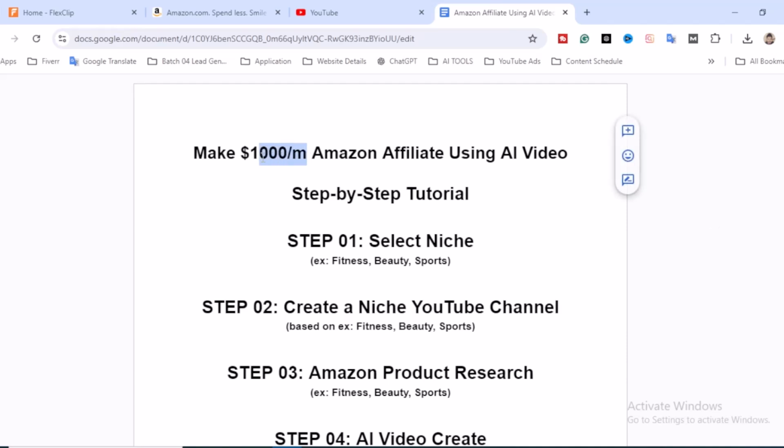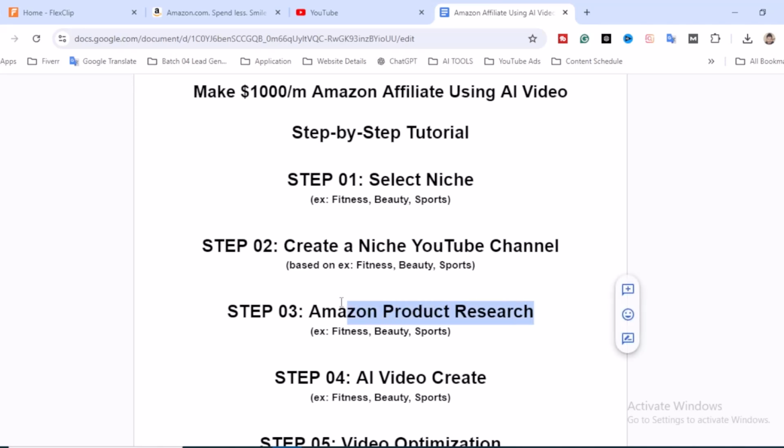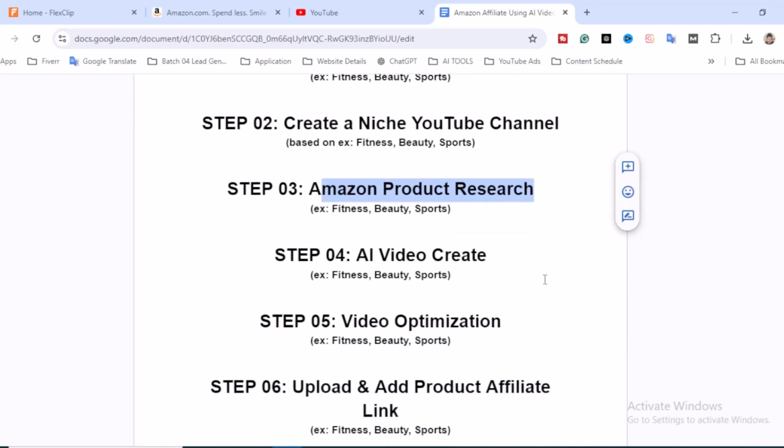That's been $1,000 per month at least from Amazon affiliate marketing using AI videos. If you don't know how to research products, that's Amazon products, and I will show you each and every